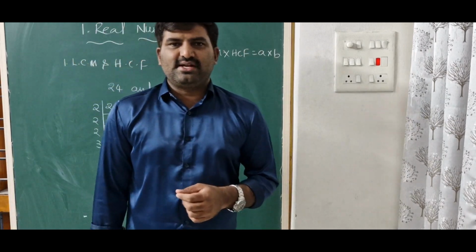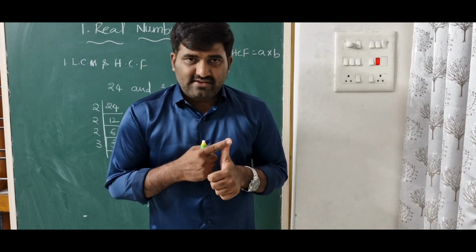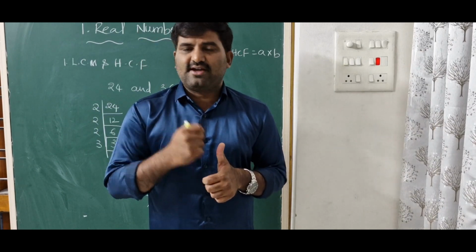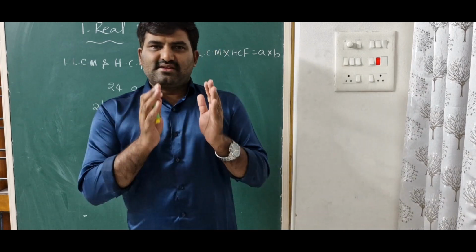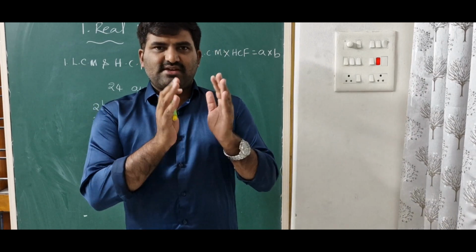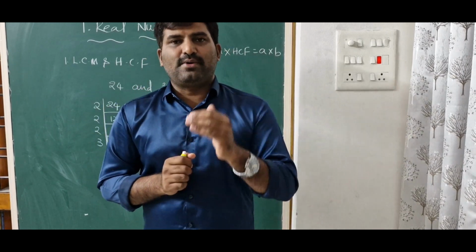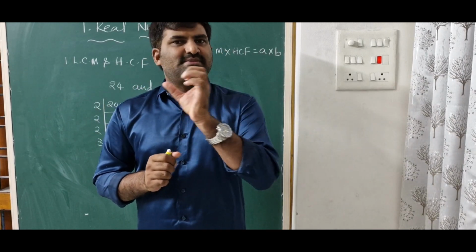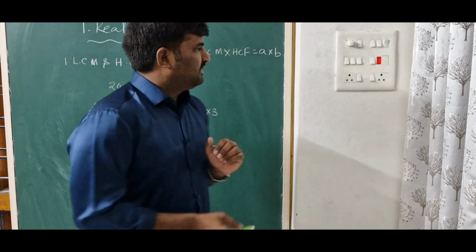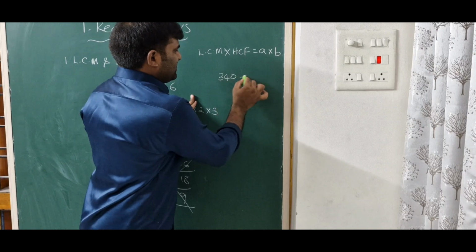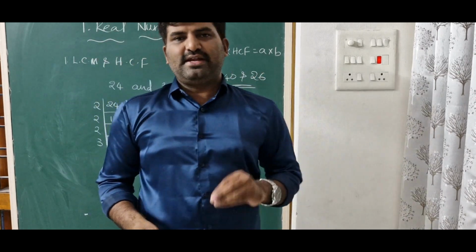Next, one more concept related to LCM and HCF. LCM is always a multiple of HCF and HCF is always a factor of LCM. You have to remember this, because there will be a question on this. Check whether the given two numbers are possible as HCF and LCM of any two numbers. For example, 340 and 26: are these possible as LCM and HCF of any two numbers?